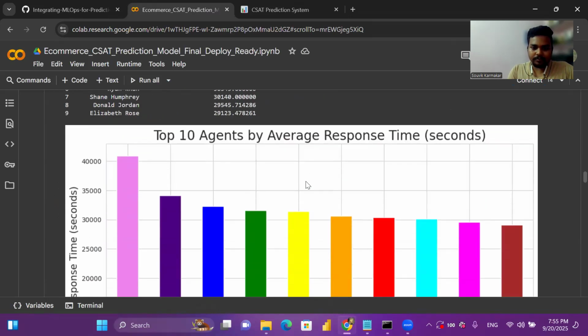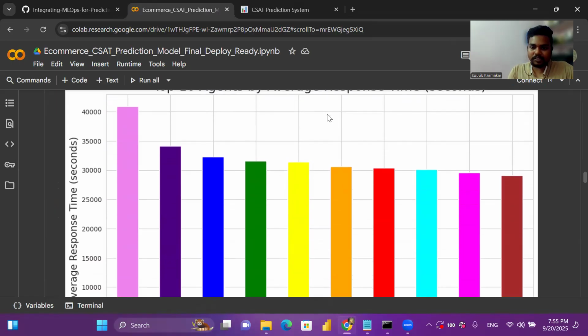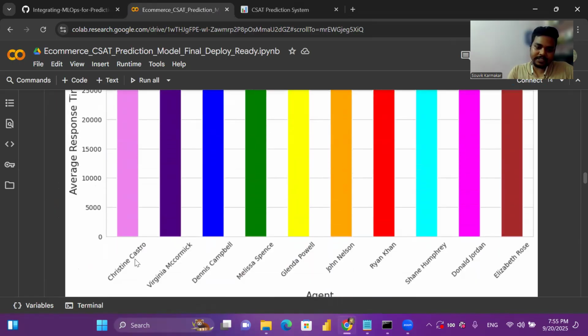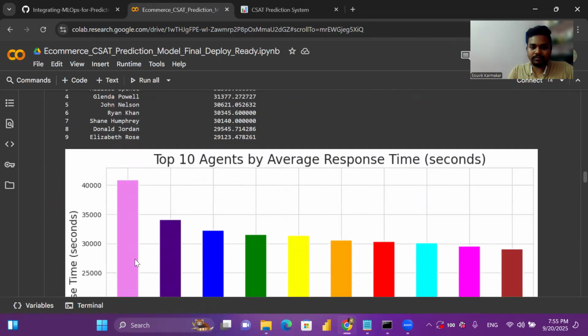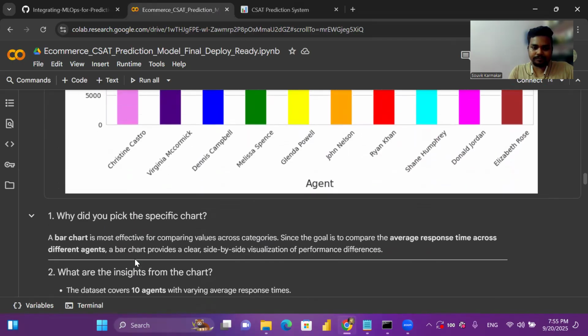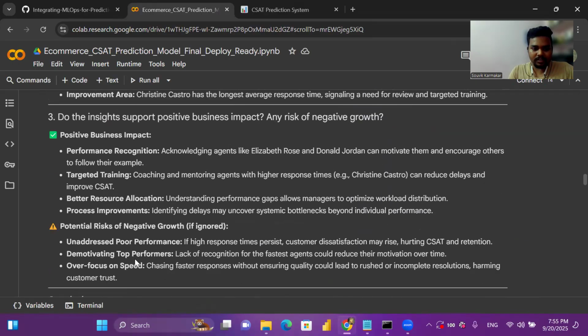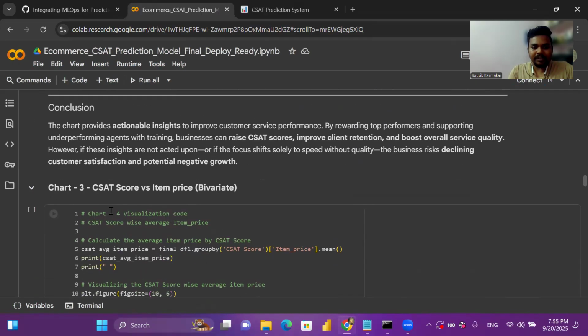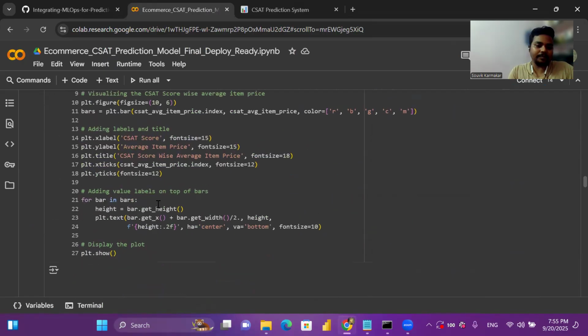Let's see the other part. So, top 10 agents by average response time. Christian Castro got the highest average response time in seconds, so she has done a great job, I would say. Next, CSAT score versus the item price.